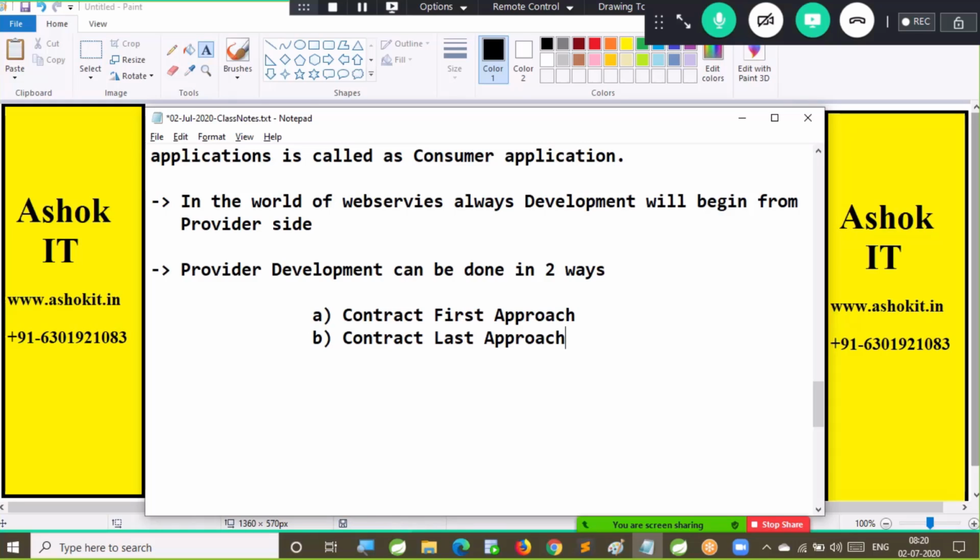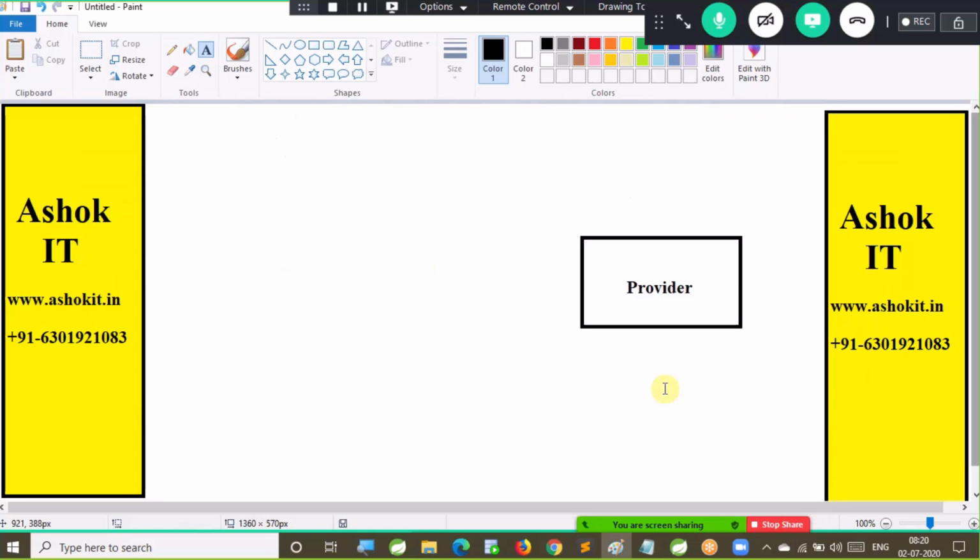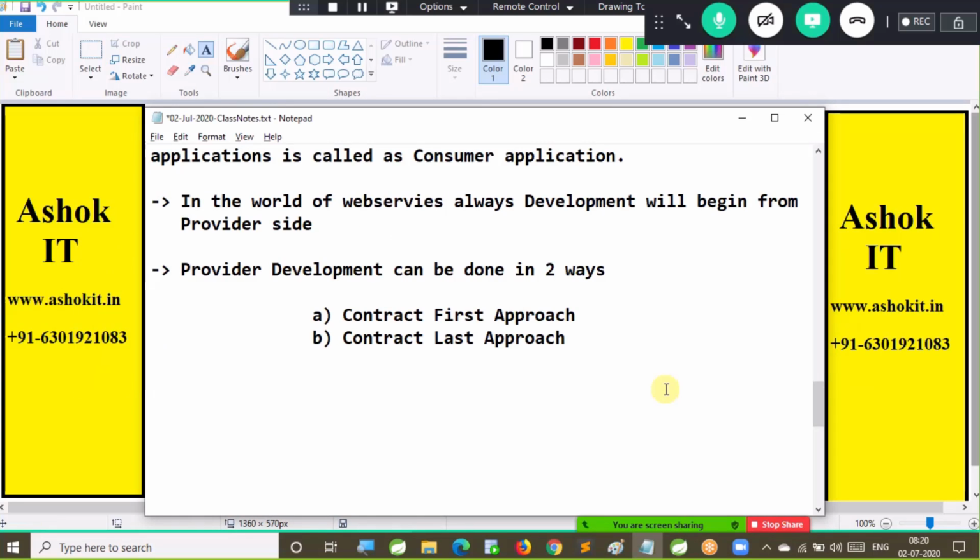Simple, guys. In JDBC, how many ways can we execute a query? We can execute a query by using a Statement, and we can execute a query by using a PreparedStatement also. The result is the same. The same query I can execute by using the Statement interface or by using the PreparedStatement interface. Similarly, in web services, a provider can be developed in two ways. One is called the contract first approach, and the second one is called the contract last approach.